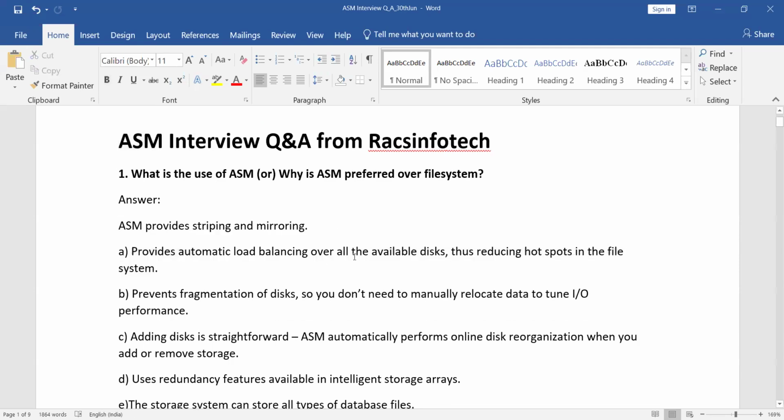load balancing over all the available disks, thus reducing the hotspots in a file system and preventing the fragmentation of the disks. Disk fragmentation is going to be avoided. It is going to improve the performance. So you don't need to manually reallocate the data or tune the IO performance. Compared to a normal file system where you use it for your storage, ASM is better because it takes care of this. It will prevent fragmentation, and it is not required.